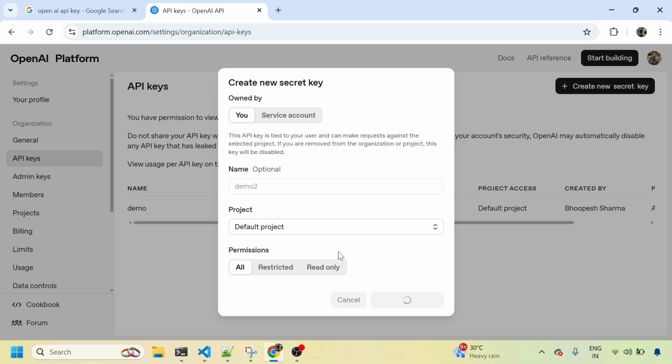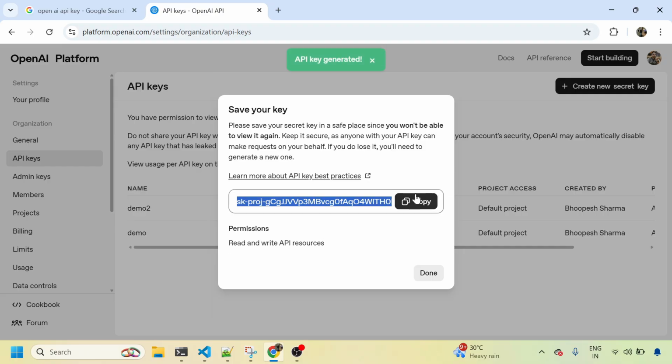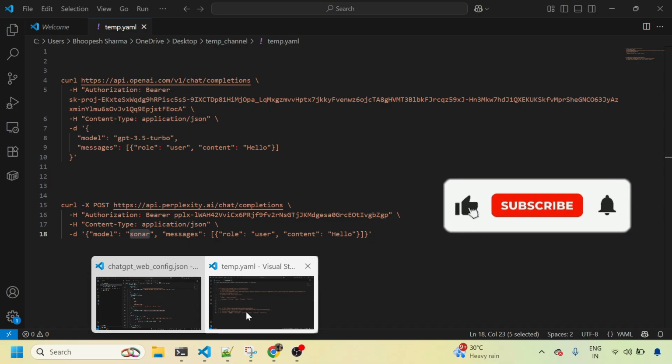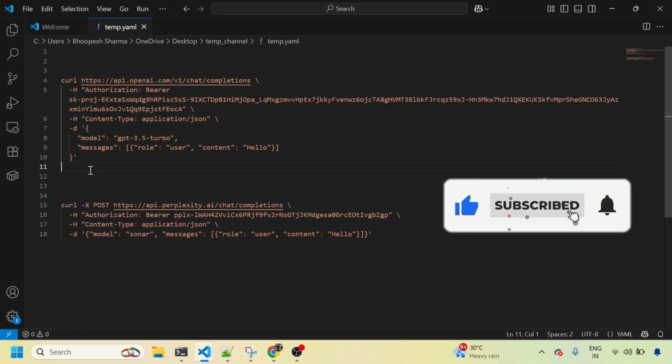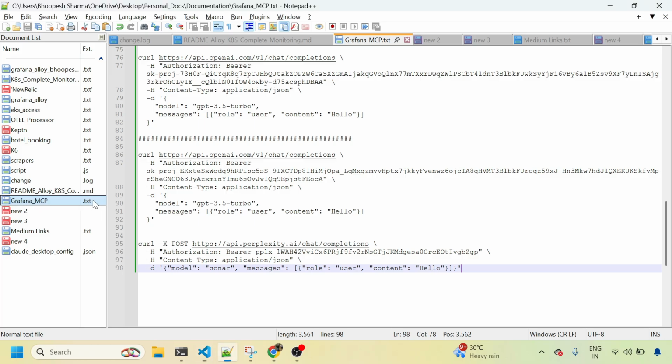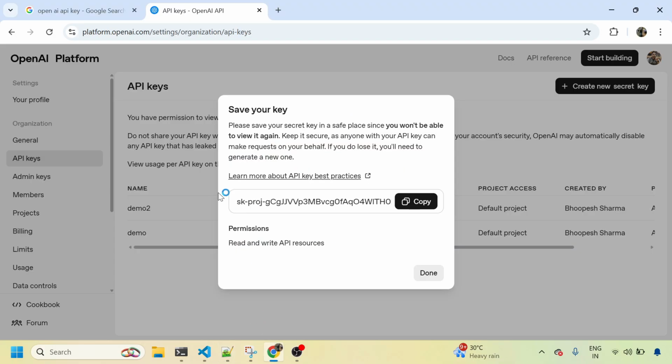And then you create a key. Now there's one more thing you need to do. You need to make sure that your default project is properly authenticated with the payment mechanism, but you can do that later. So first of all, let's create an OpenAI API key. That is being created. Now, how do we test whether this API key is really correct for using in your model?